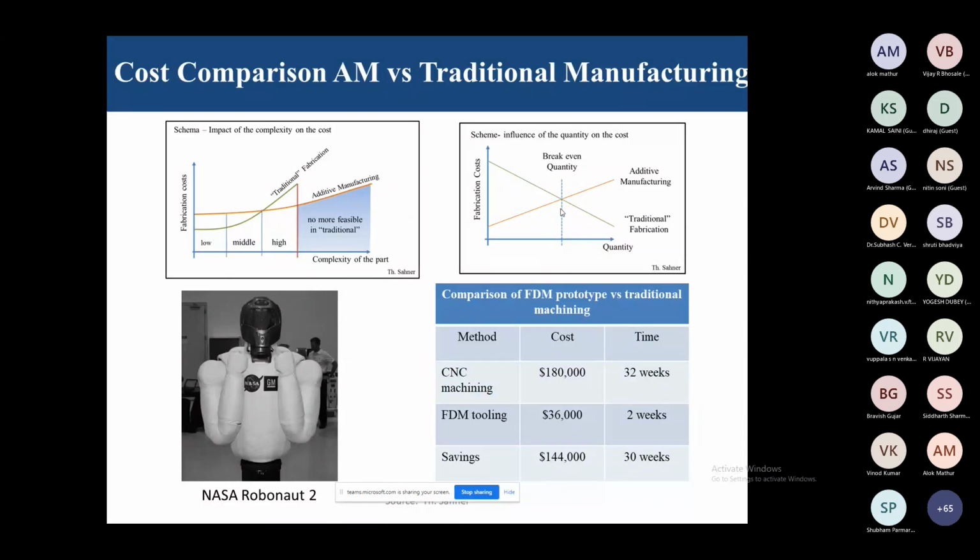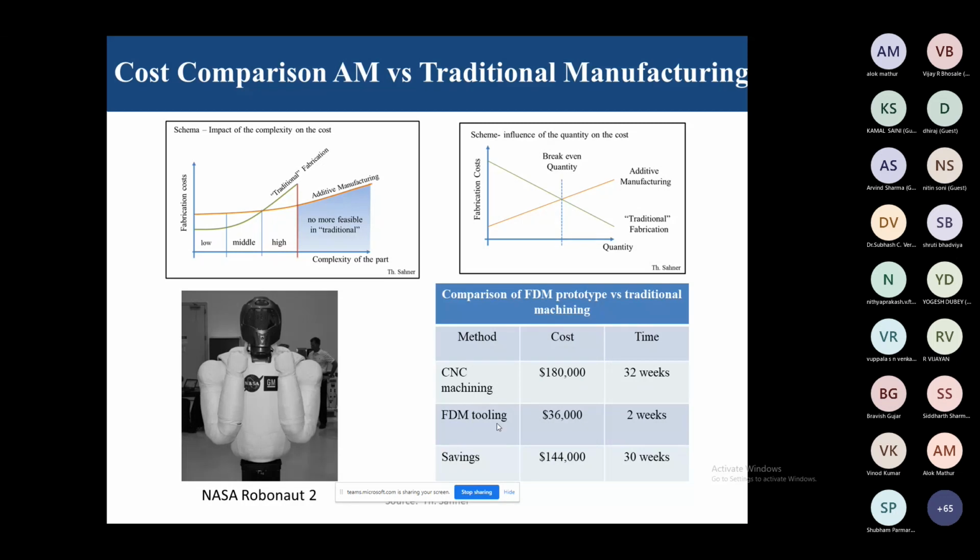One example is the robot developed by NASA. You can see the machining cost: parts produced from CNC machining and parts produced from FDM tooling. The total cost is $1,80,000, and the time required to produce this part is 32 weeks.